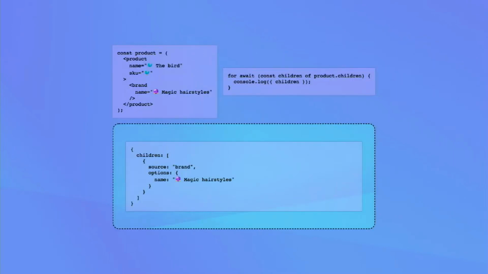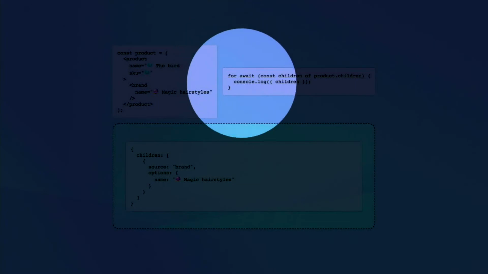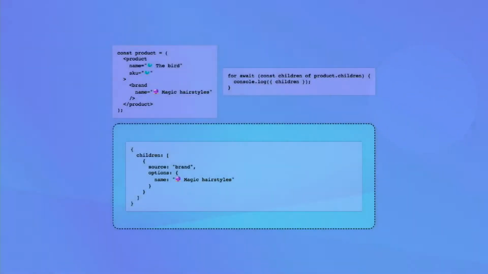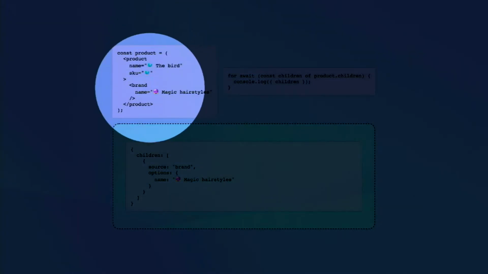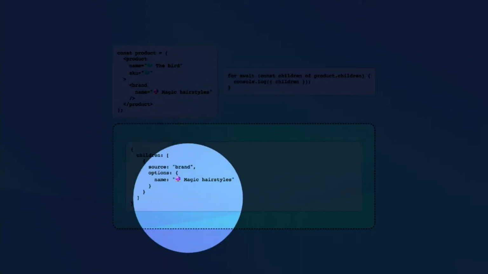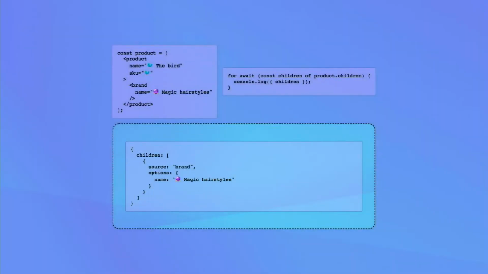By doing that, we can use for await within JavaScript right here, because our children here is an async iterable, which is part of JavaScript itself, and we can use it without any additional tooling. So here we can see that if we define our product with a brand as that child, we can see when we log it, we've got that logged out down here. This is pretty cool. It works fine, and it's a straightforward example. We've just got one hierarchy.